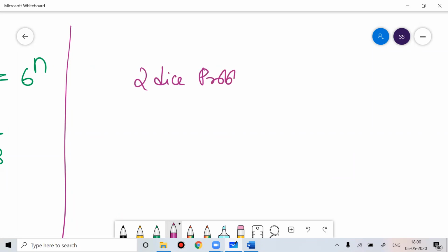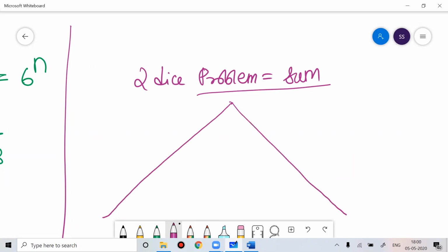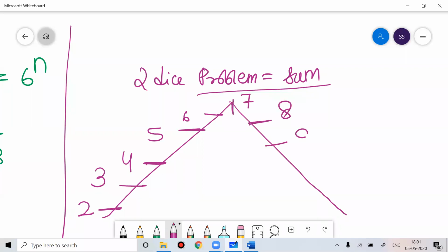If I'm asking you the sum, remember that when you talk about 2 dice, the minimum sum would be 2, then it goes on to 8, 9, 10, 11, 12. The minimum sum is 2 and the maximum sum would be 12, with 6 comma 6.